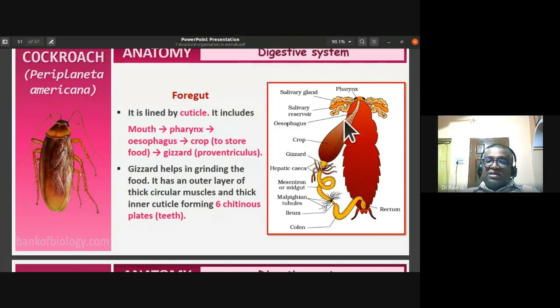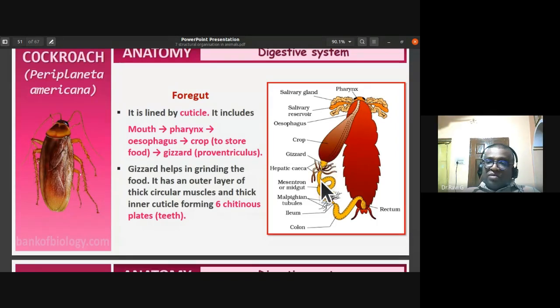So these are all the components of foregut. All these components together, we call it foregut.